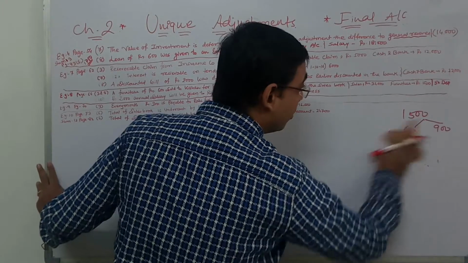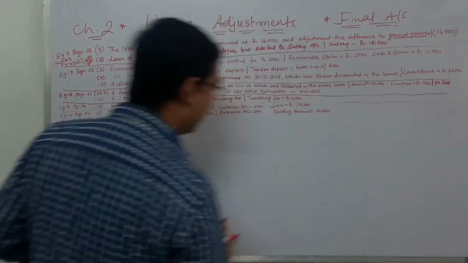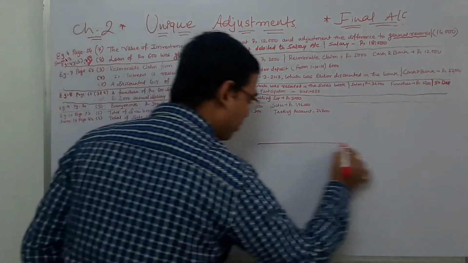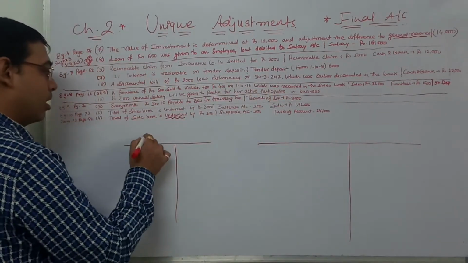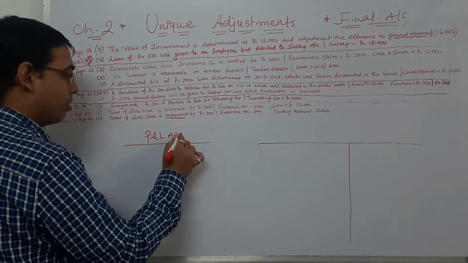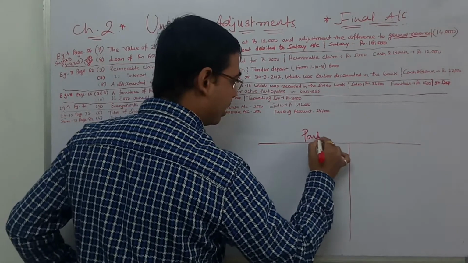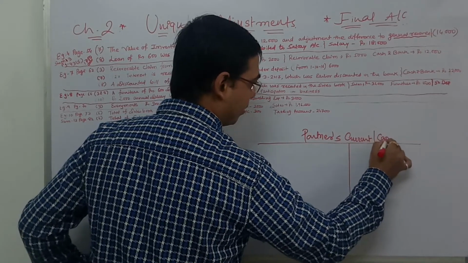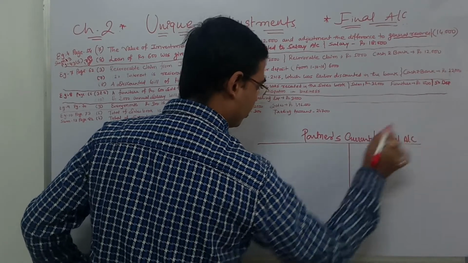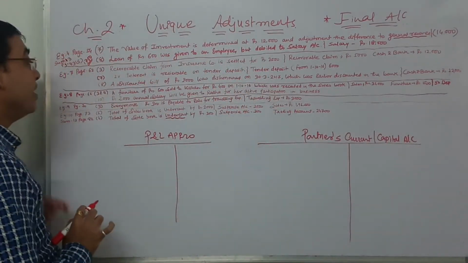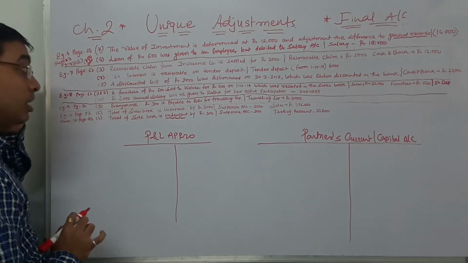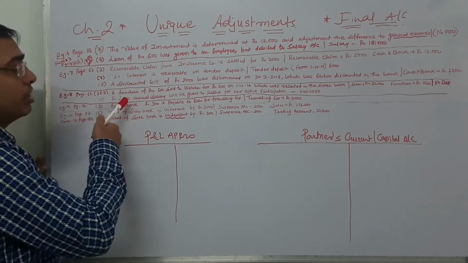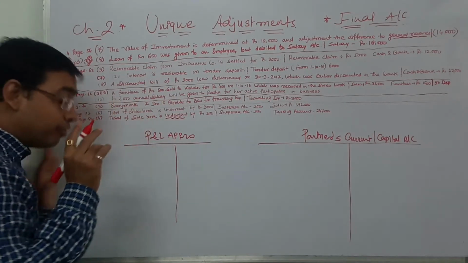When there is an income in relation to a partner, you have to make an entry in the P&L appropriation and the partner's capital or current account, subject to what is given. Now, 2,000 salary is given, simply you need to give it. So 2,000 annual salary, Radha. What is it for P&L?